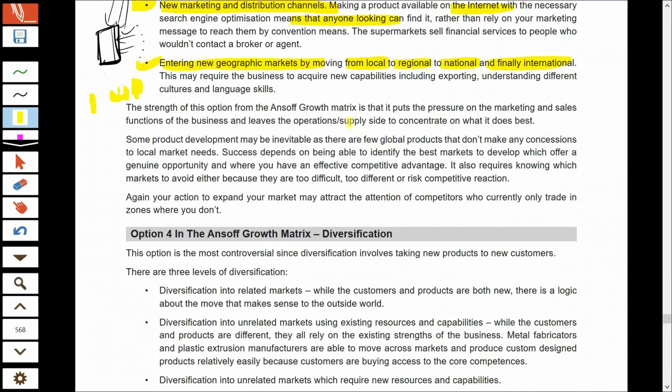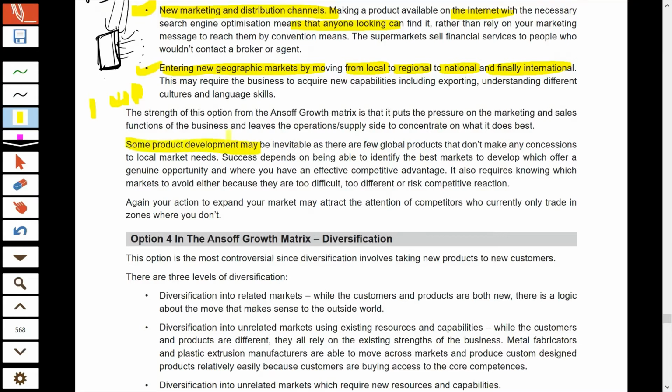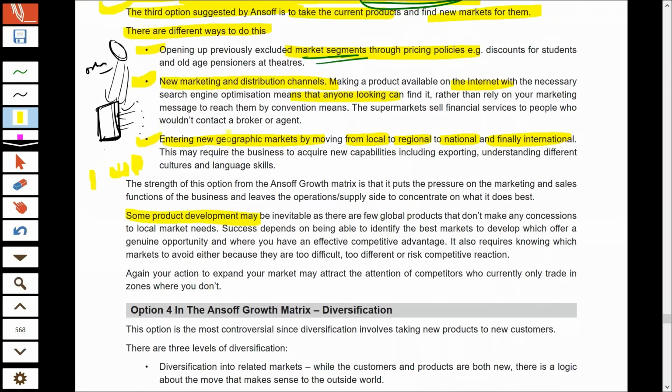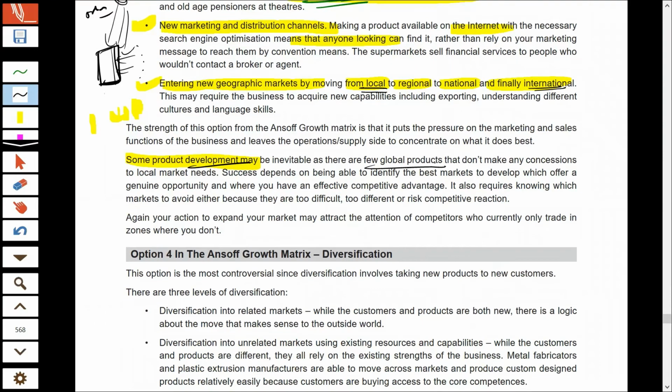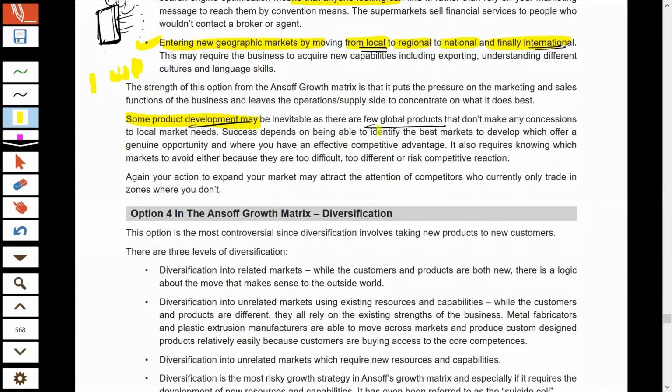Now, if you opt for market development, you will definitely have to do some kind of product development. Certain kinds of market development are not possible without product development. So supposing you were previously selling for the local market. Now, if you opt to go for the international market, some kind of product modification will definitely be needed to serve the international market, as the needs and demands of customers in different geographical markets are different. So that way, some kind of product development is needed for market development too.